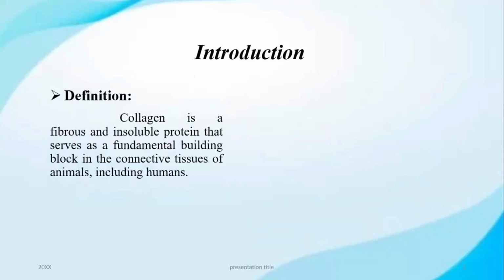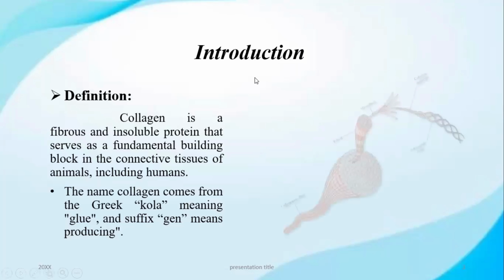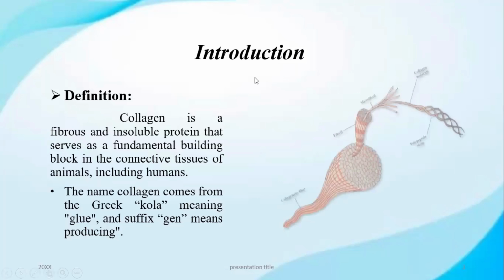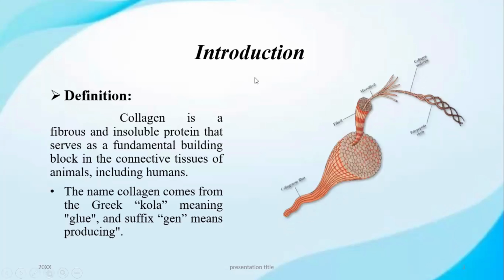Introduction. First of all, we need to know what is collagen. Collagen is a fibrous and insoluble protein that serves as the fundamental building block in the connective tissue of animals, including humans. Collagen is a structural protein found in connective tissues providing strength and support to skin, bones, tendons, ligaments, and cartilage. The name collagen comes from the Greek word "kolla" meaning glue and the suffix "gen" meaning producing.